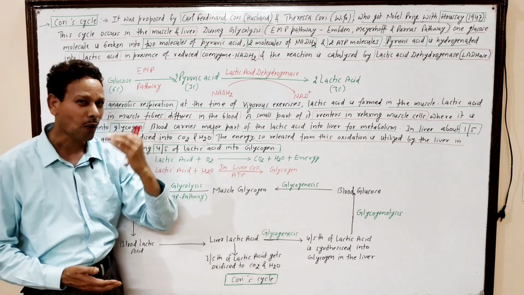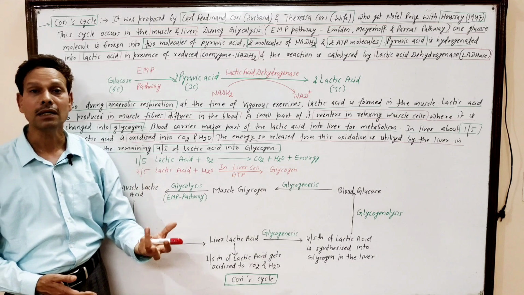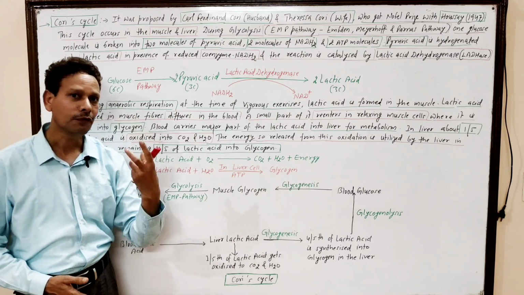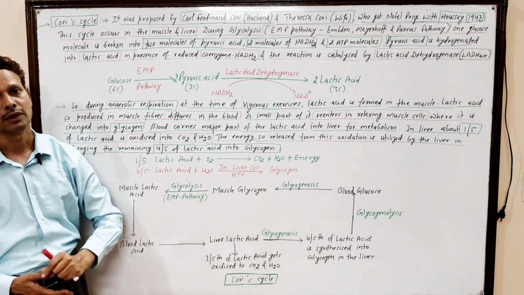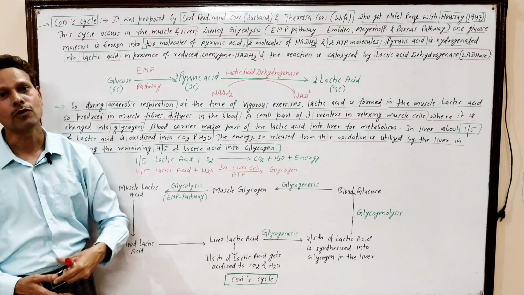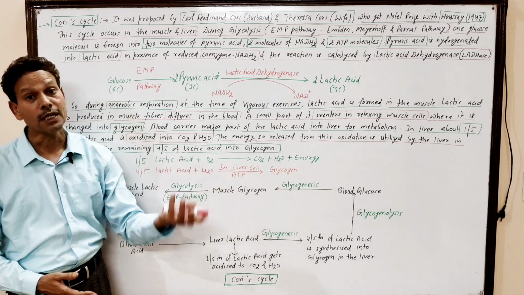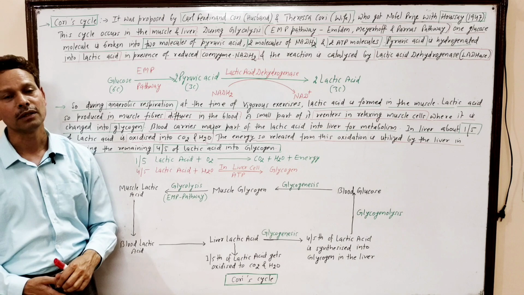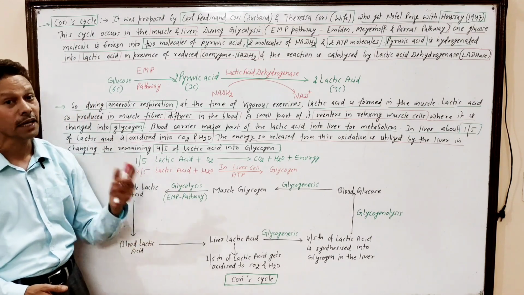Dear students, this Cori cycle occurs in muscle and liver cells. As we know, the food gets stored in the form of glycogen in our muscles and liver. That glycogen, in anaerobic respiration during strenuous, vigorous exercises, undergoes anaerobic glycolysis, the EMP pathway.